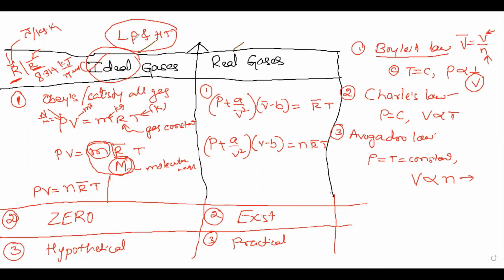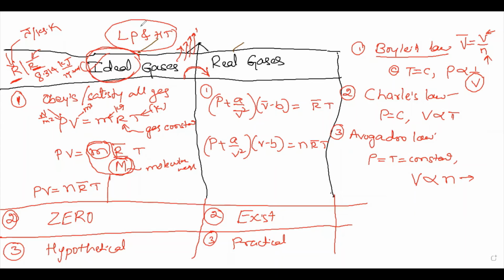If you maintain low pressure and high temperature, that condition will be the ideal case, the hypothetical case. As the pressure of the gas increases slowly, as you try to increase the pressure, the ideal gas will behave like a real gas. It will convert into a real gas.